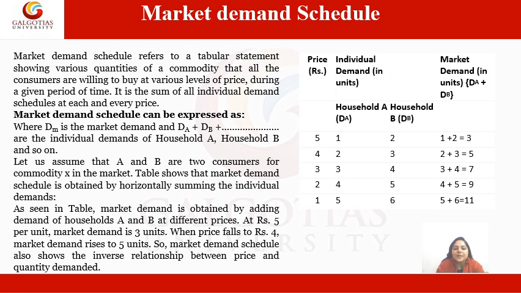So at rupees 5 per unit, market demand is 3 units. When price falls to 4, then market demand rises to 5 units. So the market demand schedule shows the inverse relationship between price and quantity demanded. It means when prices increase, demand will decrease, and when prices decrease, demand for that particular product is going to increase.